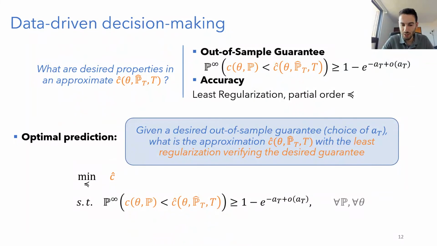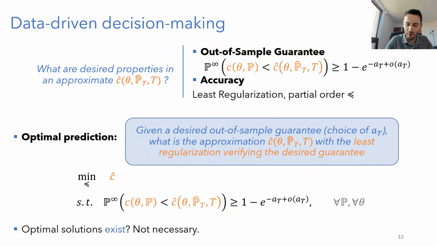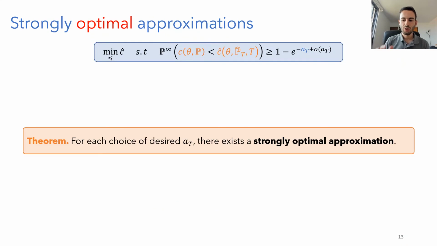I'm considering any function, and more precisely, which we detail in the paper, we consider regular functions to avoid some pathological examples. So for any regular function, and any desired guarantee, we want to find what is the best formulation. It doesn't necessarily exist, and actually it's very surprising if it exists. So we actually show that whatever choice of AT, such a strongly optimal solution always exists.